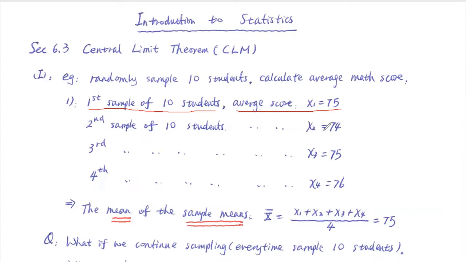Each of them here is a sample average, right? I do this, for example, 4 times. The third time, the average of those 10 people is 75 again. The fourth time, with a random sample of 10 people, the average is 76.